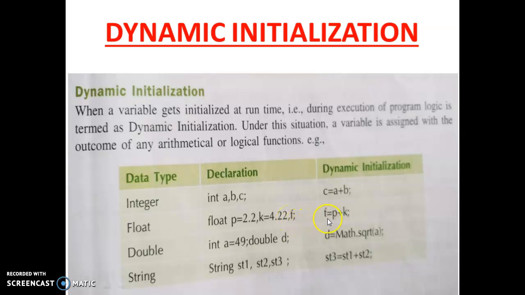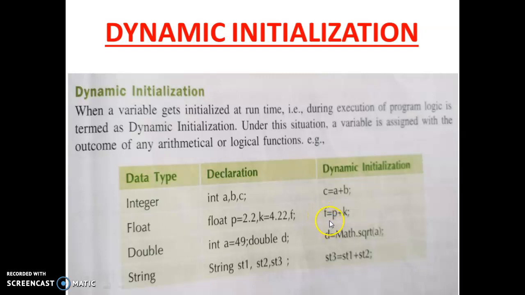When the program runs, the value of a is initialized by the computer from the p value and k value, which are added and then stored in a.